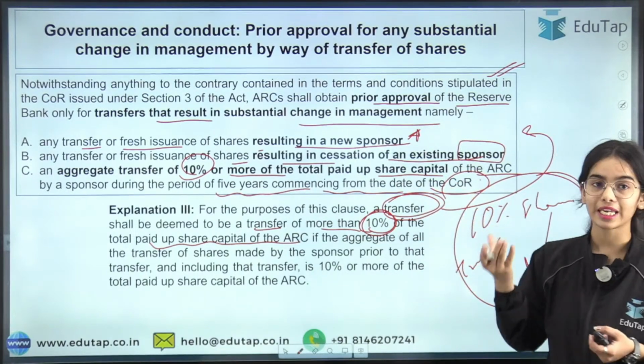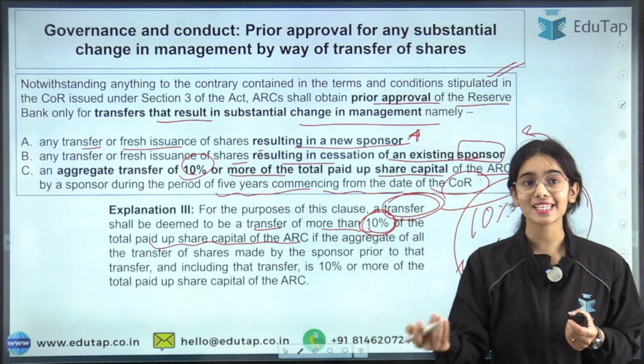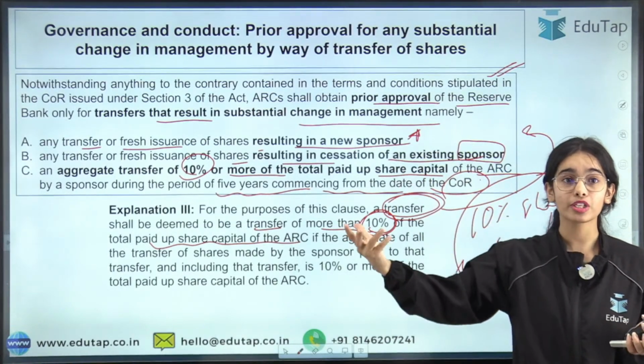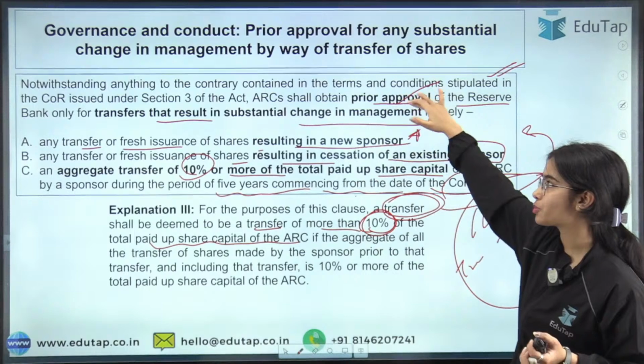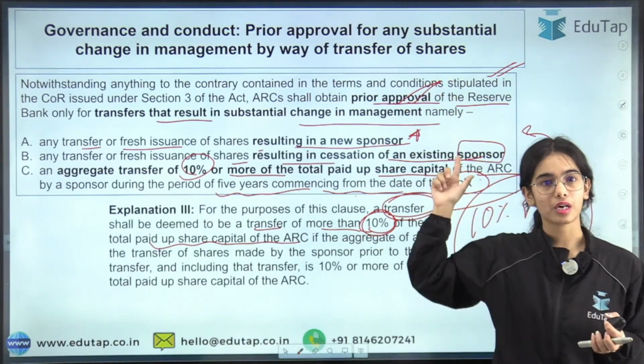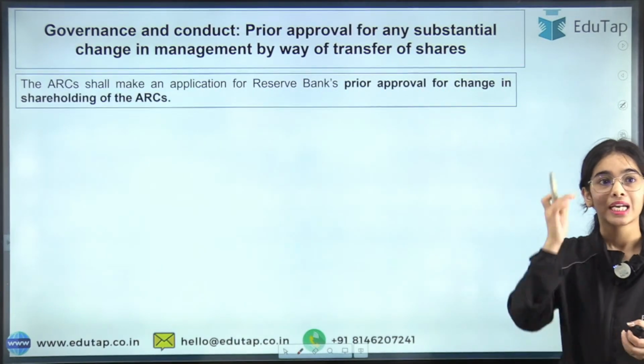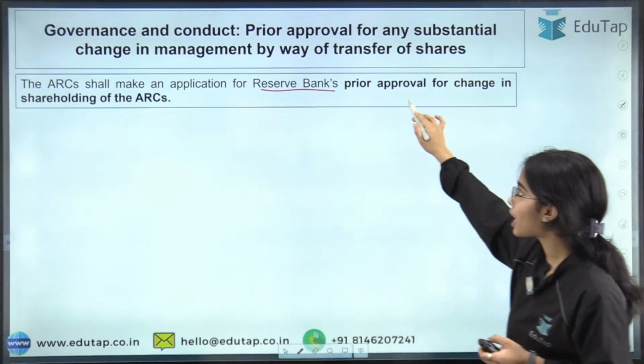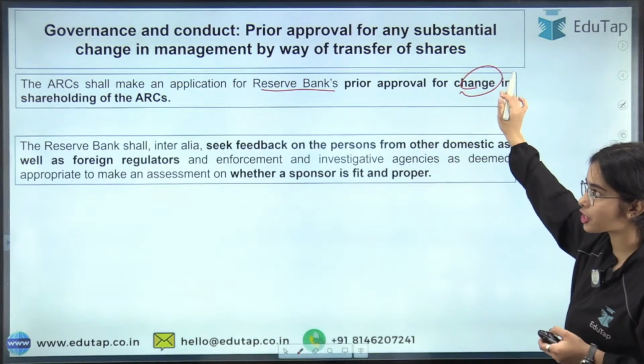of the start of the ARC, that means something big has happened. That's why the sponsor is selling 10% or more of the shares. Then the prior approval has to be taken from the RBI. So this is the basic idea. Okay. Now the ARC shall make an application to the Reserve Bank for prior approval for change in the management,